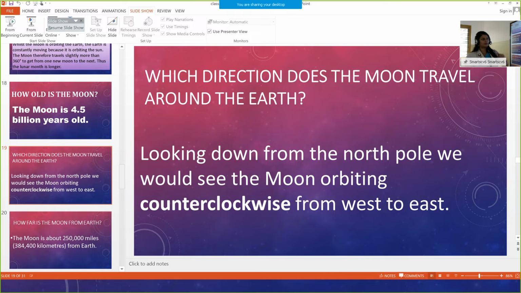Next, which direction does the moon travel around the Earth? Looking down from the North Pole, we would see the moon orbiting counterclockwise, that is, from west to east. So the direction the moon travels around the Earth is, looking down from the North Pole, counterclockwise, that is from west to east.